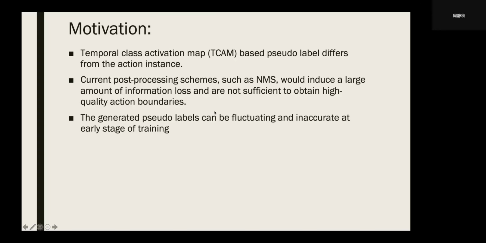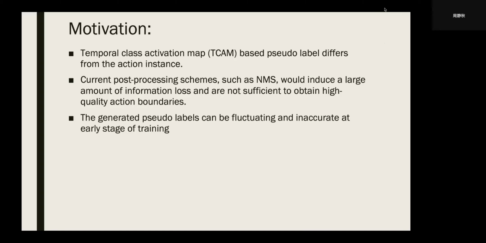There are also many previous works that try to solve this problem. Generally speaking, many rely on the temporal class activation map, TCAM for short, and the TCAMs are used as pseudo labels. However, TCAM differs from the action boundaries needed during our prediction stage, I mean the testing stage. So it creates a gap between the training and the testing stage.